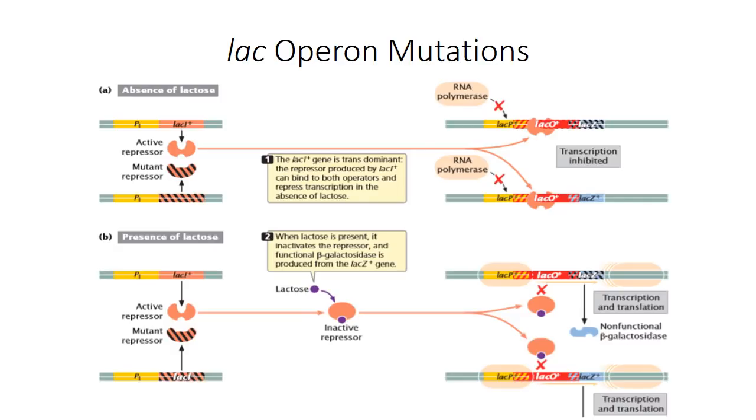The mutant repressor is produced by the lac-I- gene. But the active repressor, since the lac-I gene is trans-acting, can bind to both lac-O+ regions of the DNA molecules. But in the presence of lactose, the lactose inactivates the repressor and functional beta-galactosidase enzyme is produced from the lac-Z+ gene.